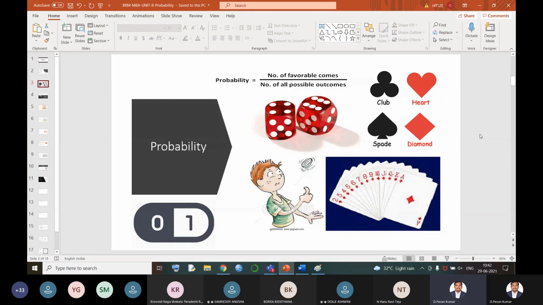Or if there are some more problems on balls, there are different kinds of bags in which we have 4 or 5 different colors of balls, picking up one colored ball out of many from a particular bag. So those kinds of problems will be there in the basic level we are going to discuss. And the basic formula of probability is number of favorable outcomes by total number of all possible outcomes. I'll explain what these things are now.